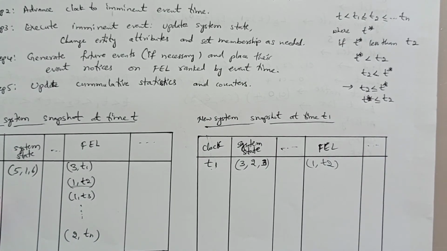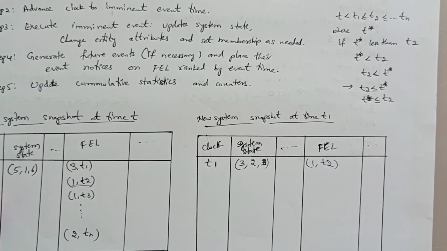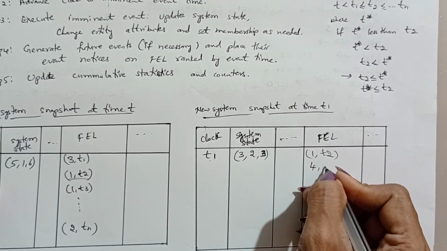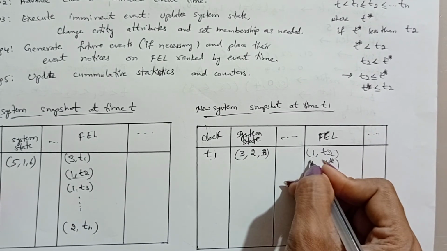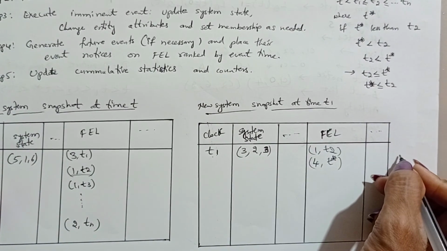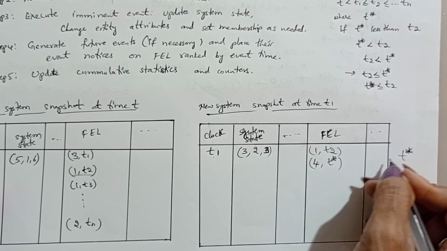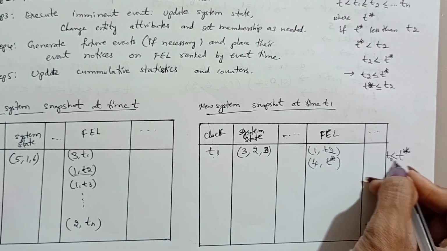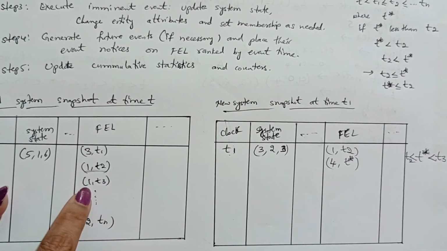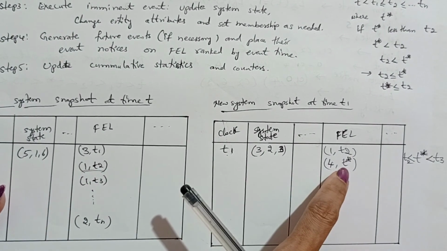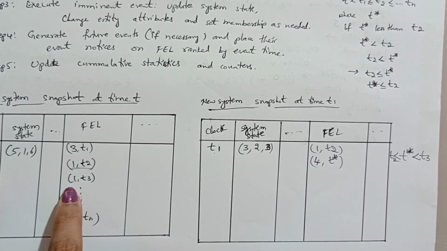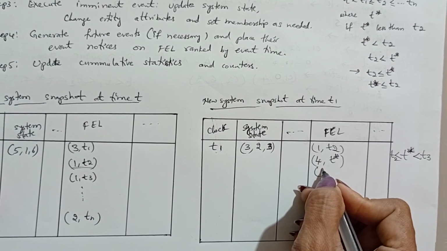Suppose one more event occurs in the future event list, for example event 4 at T star. We don't know what the time T star is. If T star is greater than T2 and less than T3, because already in this snapshot we have T2 and T3, then place it in between and write the next future event list as 1 comma T2, 4 comma T star, 1 comma T3.